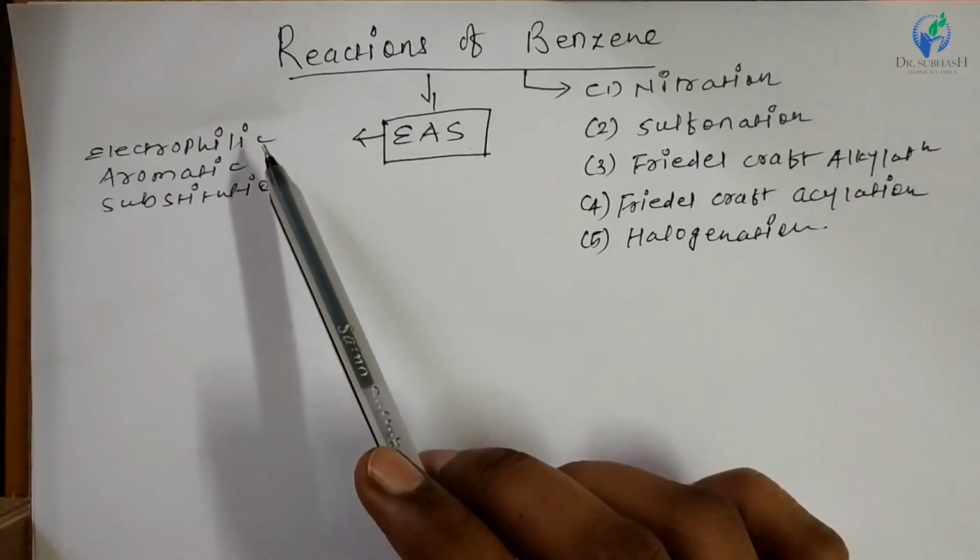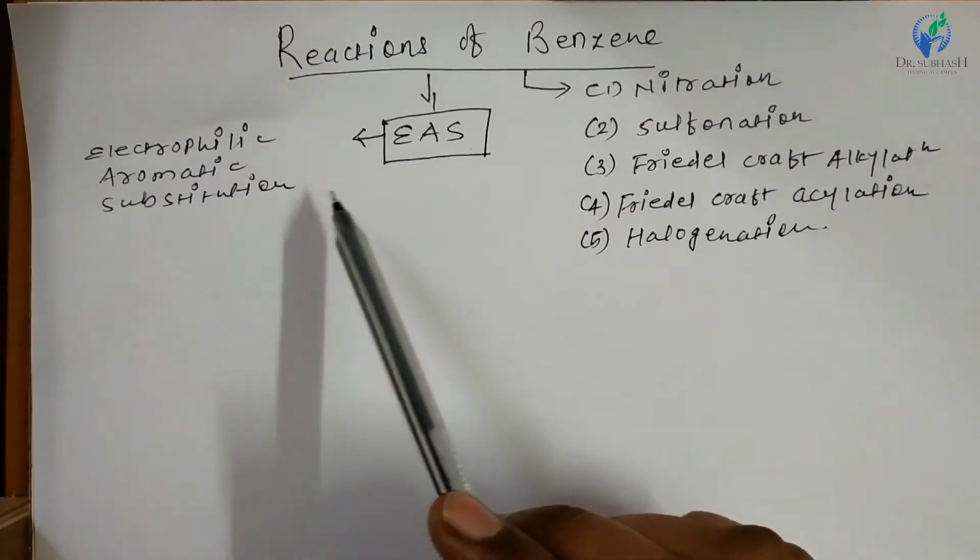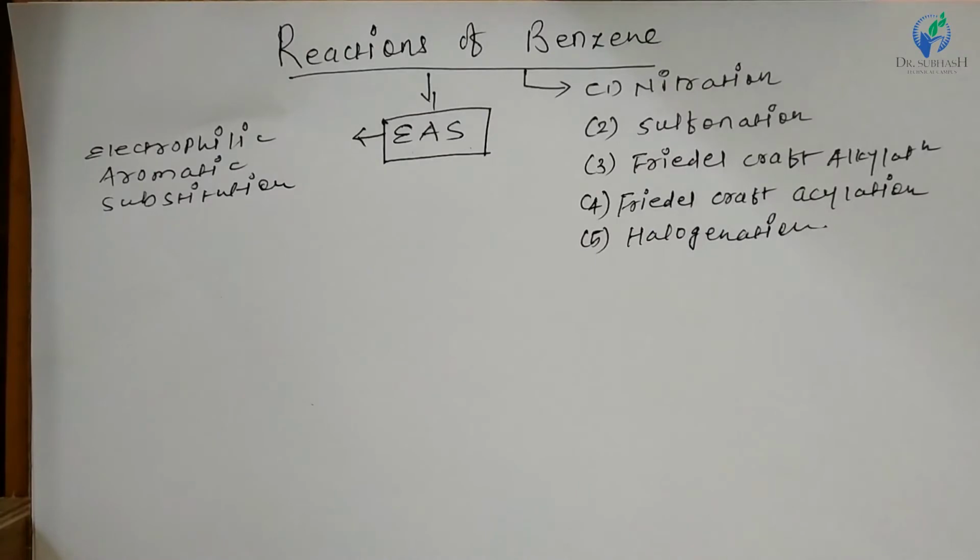As discussed in the previous lecture, a substitution reaction is a reaction in which new groups or atoms are added to the molecule by replacement of atoms or groups already present in the molecule. That is a replacement reaction.